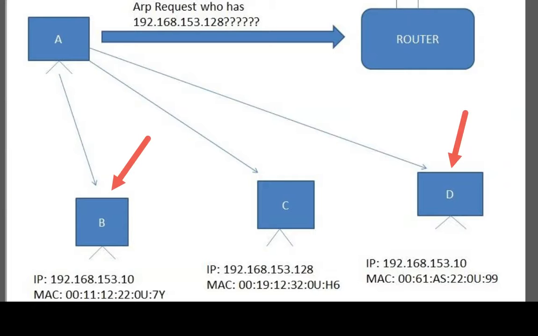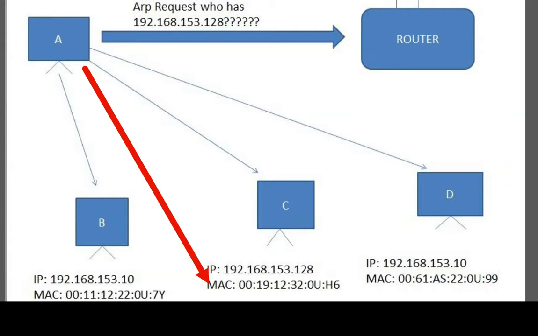Now all of these devices will ignore this packet except the one that has this IP address, which is 192.168.153.10. This way, device A will have the MAC address of device C and will be able to communicate with device C.